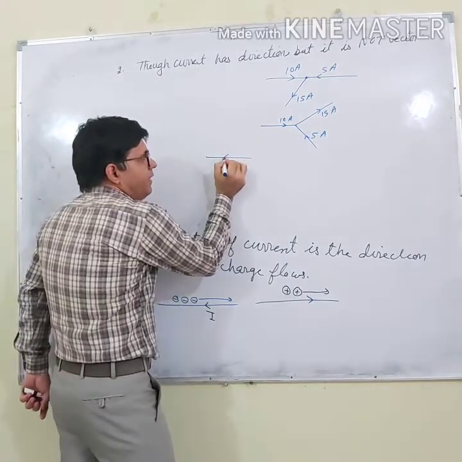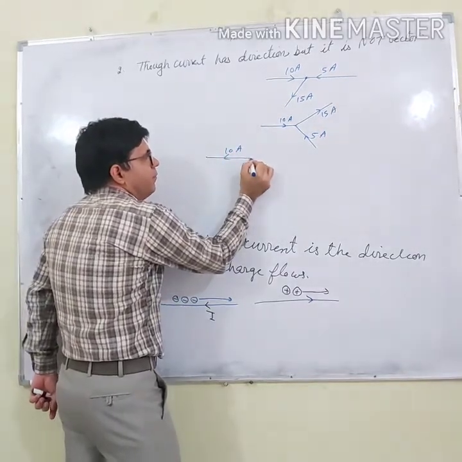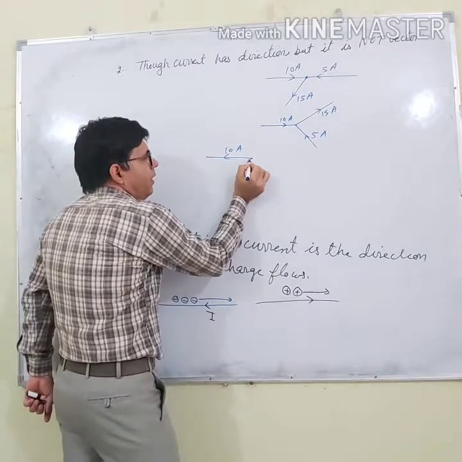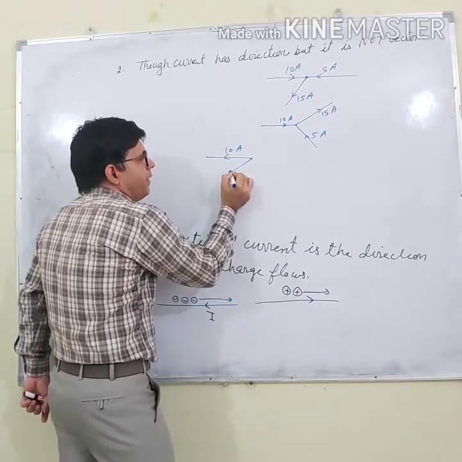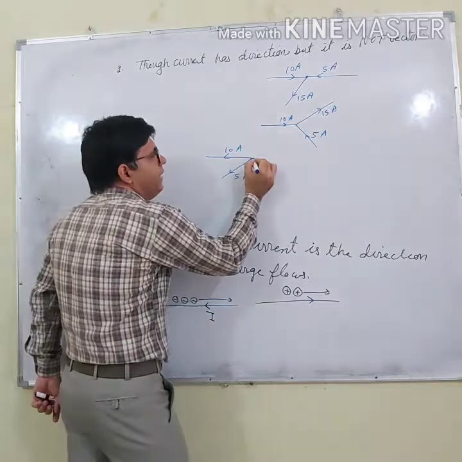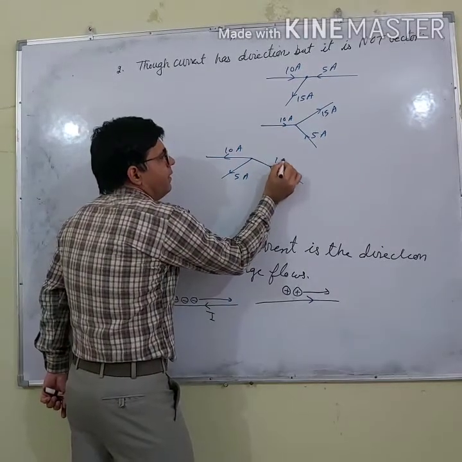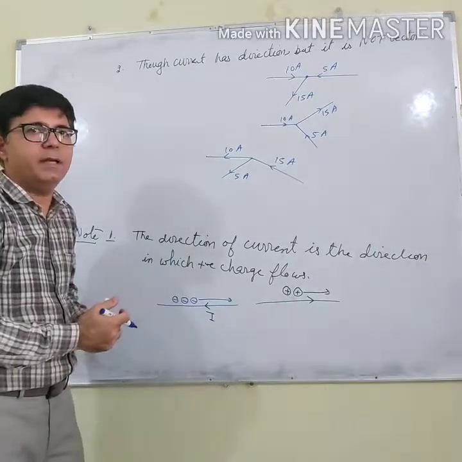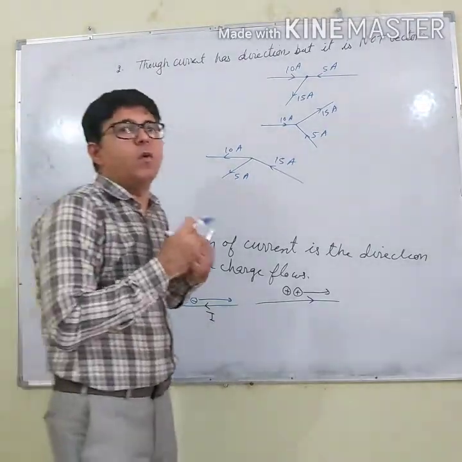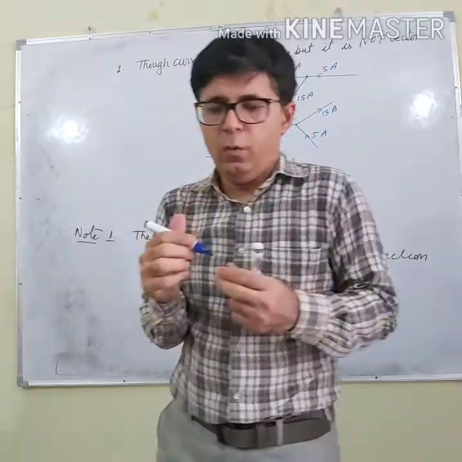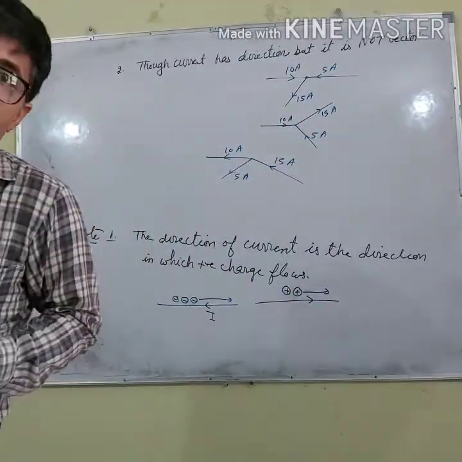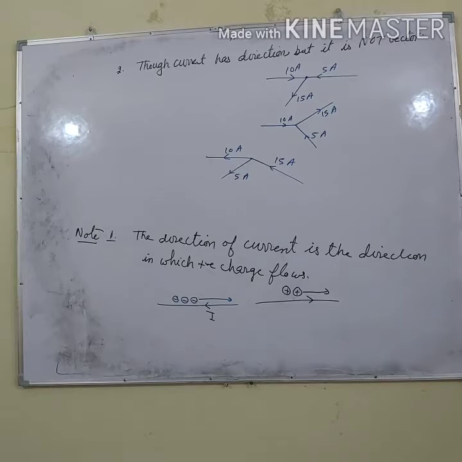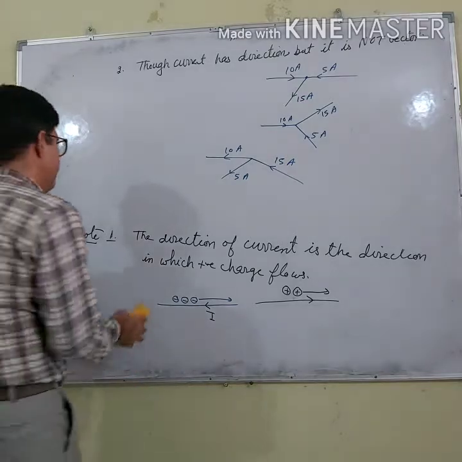And if I say that this is 10 ampere and here current is 5 ampere, what is the net current? Net current is again the same 15 ampere. Right? So it does not follow the laws of vector addition. So that's why current is not a vector quantity. Let us move to the third point.